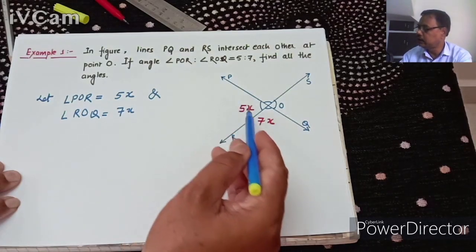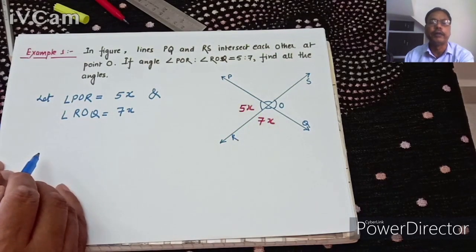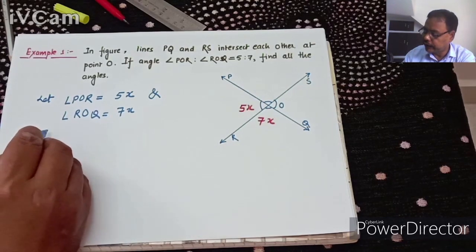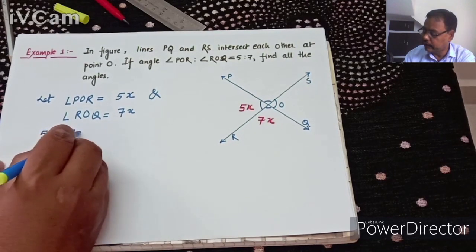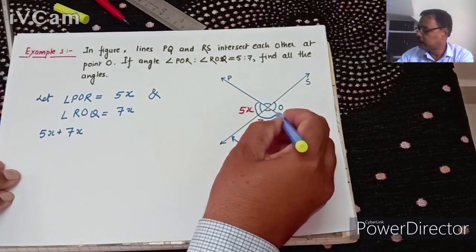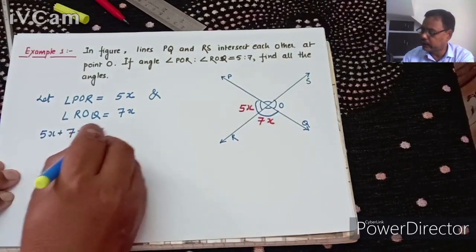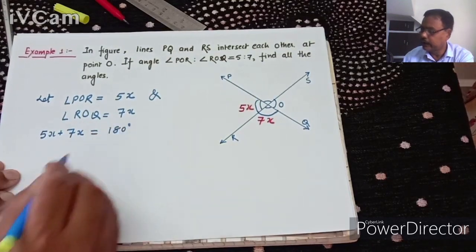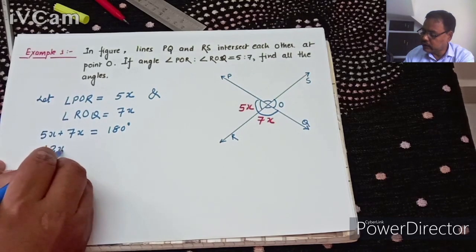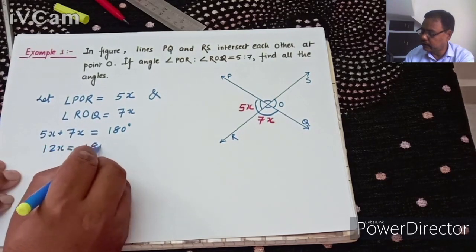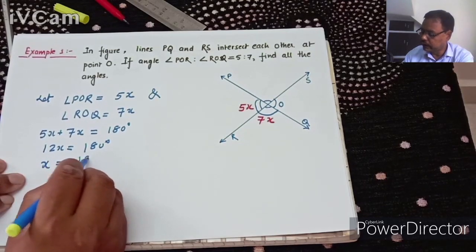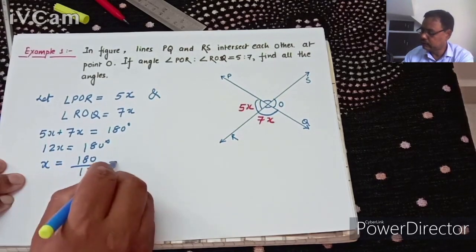So again they are forming a linear pair. By linear pair we can say that 5x plus 7x, means this angle plus this angle, will be equal to 180 degree by linear pair axiom. It becomes 12x equal to 180 degree. Therefore x will be equal to 180 by 12.